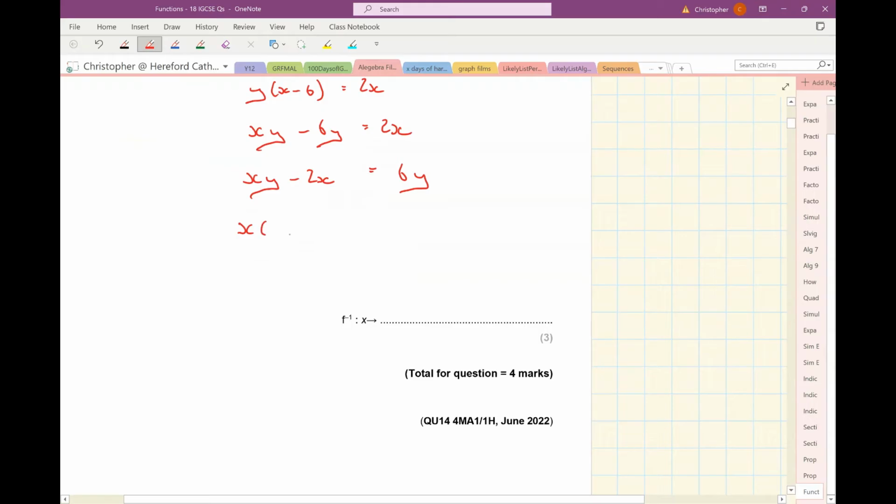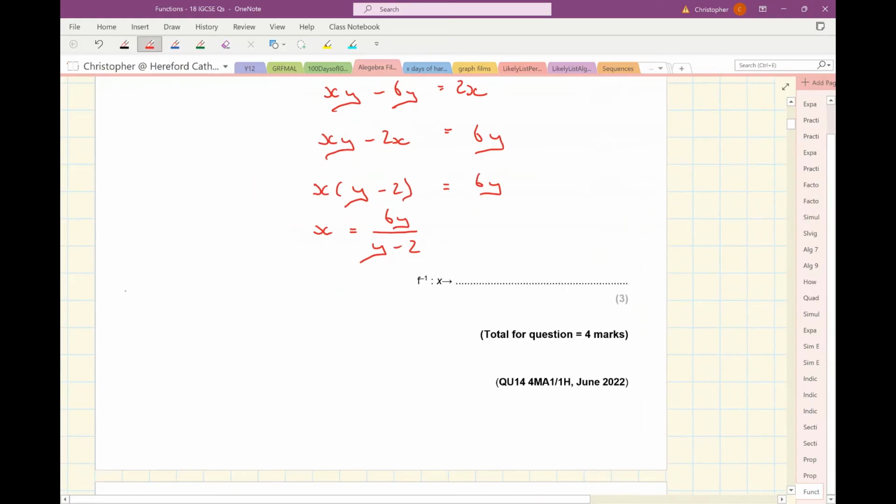It gives me the left-hand side is x lots of y minus 2 equals 6y. And now you can see that you can make x the subject by dividing both sides by y minus 2. So, the inverse function, f to the minus 1 of x, is 6x over x minus 2.